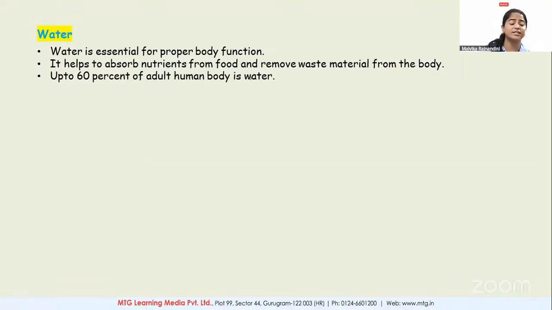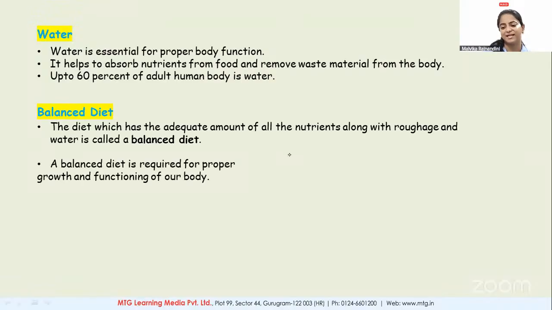Yes, and up to 60% of an adult human body is water because everything is dissolved in water. Okay, next we have balanced diet. Balanced diet means proper amount of all the nutrients present in your diet. Whatever you are eating, you have a balanced amount of carbohydrate, protein, fat, vitamins, roughage, everything. Okay, so that is a balanced diet. Balanced diet is required for proper growth and functioning of our body.